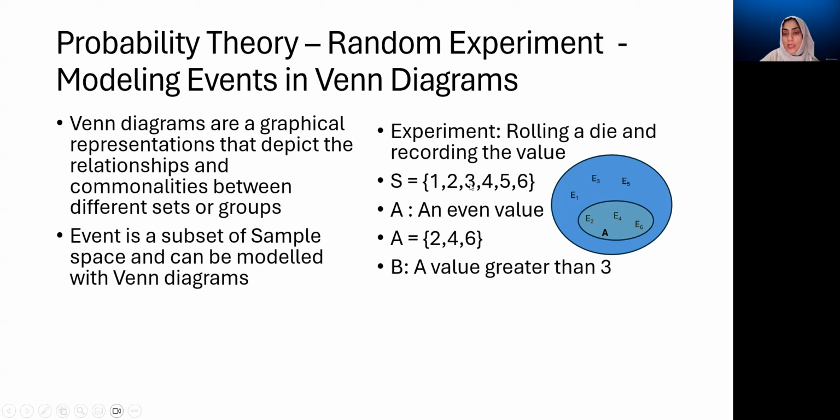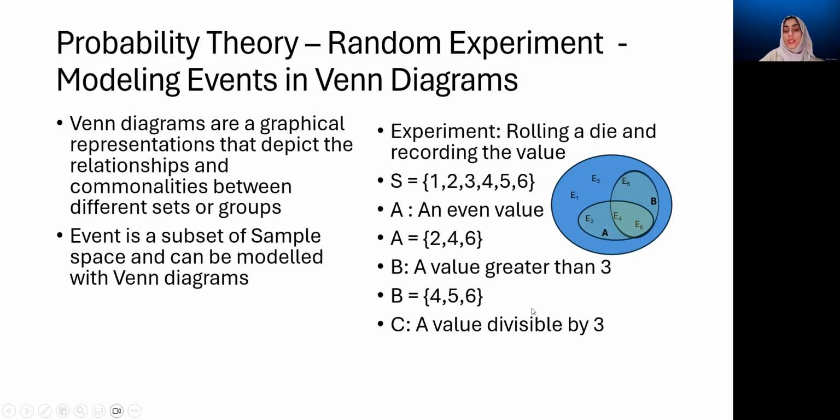If we go back to the sample space, we can find 3 values which satisfy this criteria, which are 4, 5, and 6. So we can draw another event, including these simple events. So here is B, and you can already see that B shares 2 simple events with A.